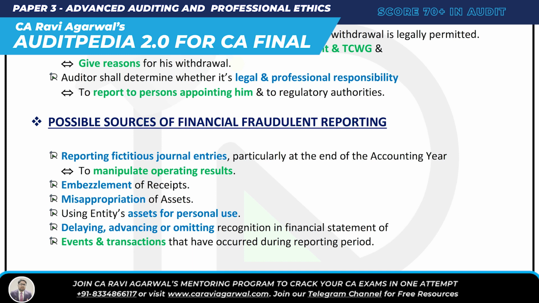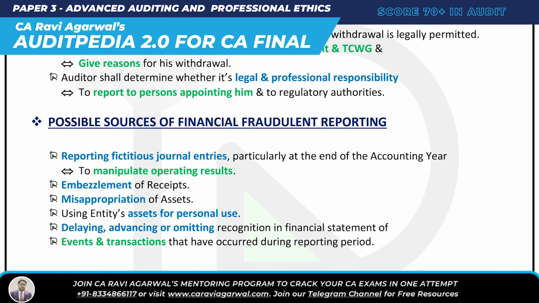So, what are the possible sources of fraud? Come on, quickly tell me. Possible sources of fraud is FRAUD. F is reporting fictitious journal entry. R is embezzlement of receipt. F-R-A. A is misappropriation of asset. U is using entity asset for personal use. And D is delaying, omitting recognition in the financial statement of transaction.